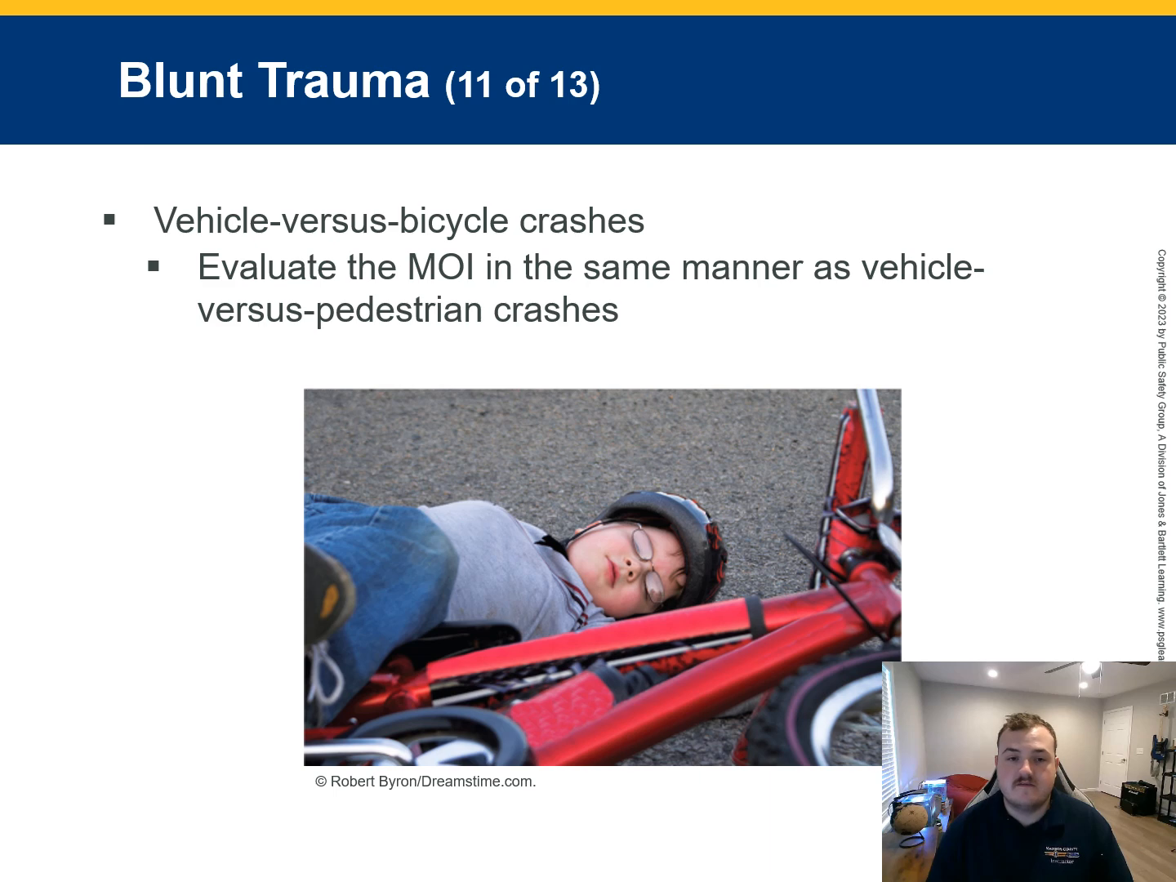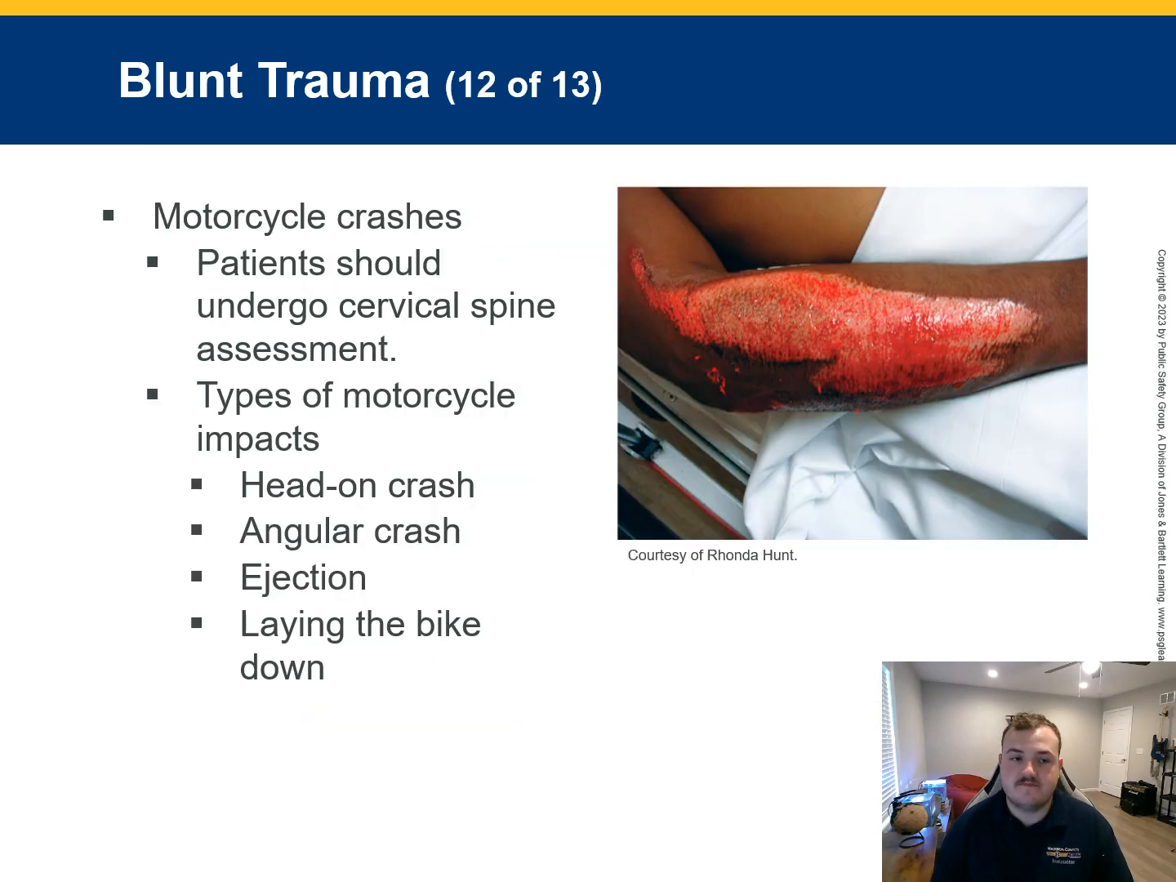Vehicle versus bicycle crashes are similar to pedestrian crashes. Evaluate the bicycle's damage and position. Presume spinal column or spinal cord injury until proven otherwise. Motorcycle crashes require cervical spine assessment. Types of impacts include head-on, angular, ejection, and laying the bike down. Evaluate deformity and damage to the motorcycle and helmet.